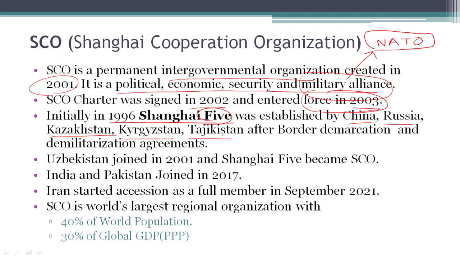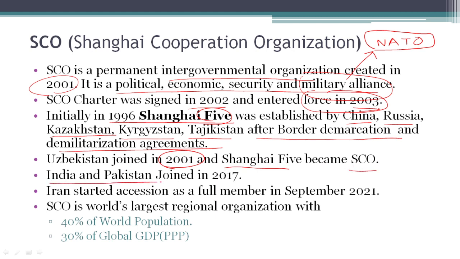They established Shanghai 5 after having border demarcation and demilitarization agreements. Later, Uzbekistan joined in 2001 and Shanghai Cooperation Organization was established from Shanghai 5. So, after joining of Uzbekistan, Shanghai 5 simply became SCO.